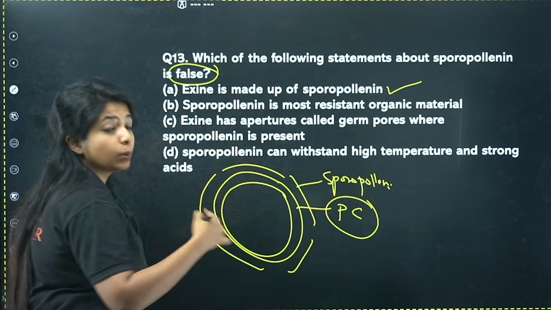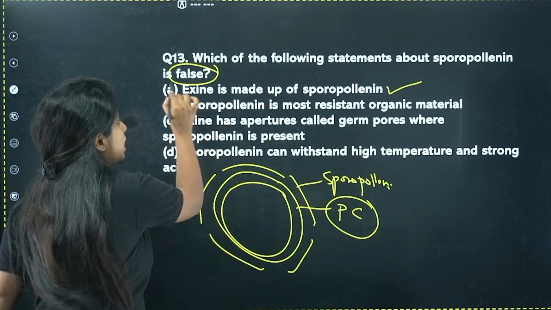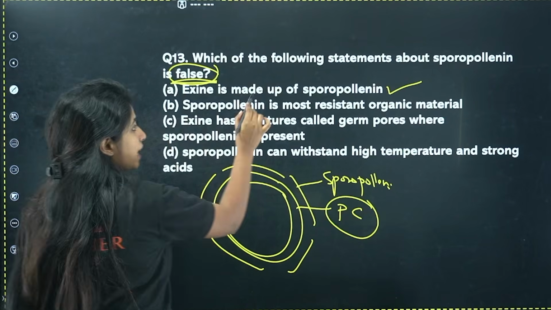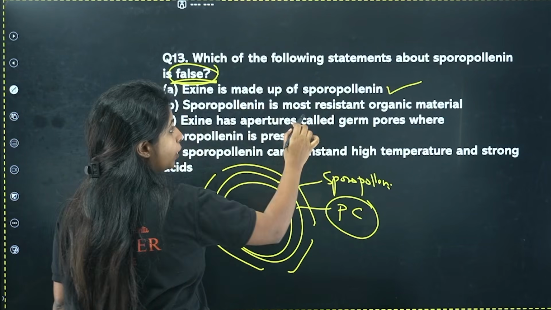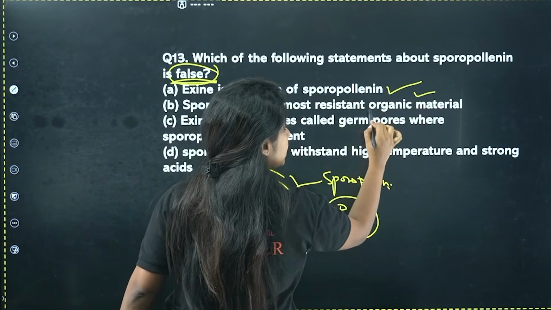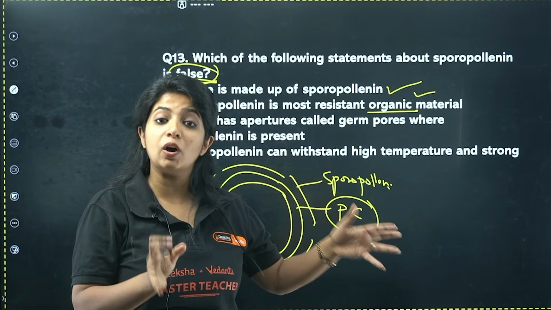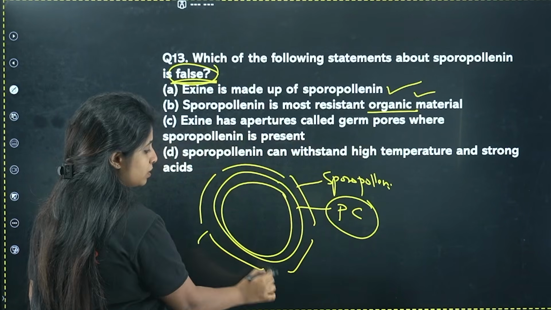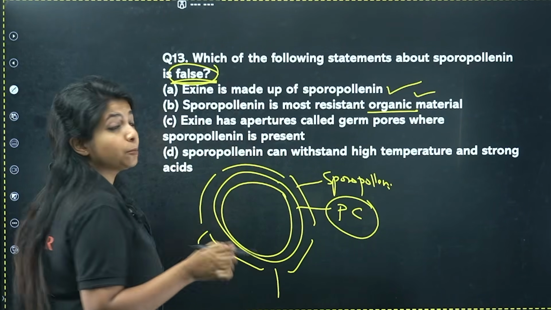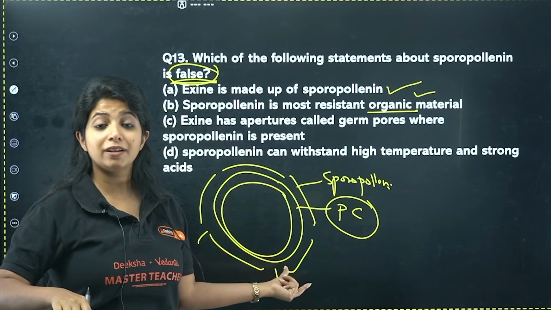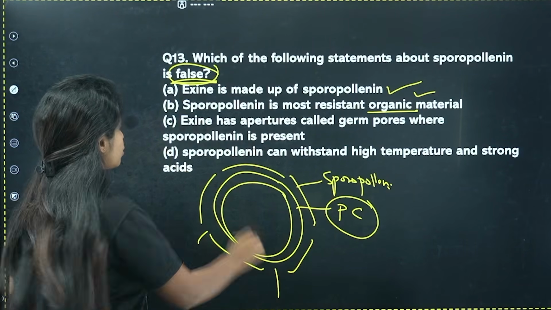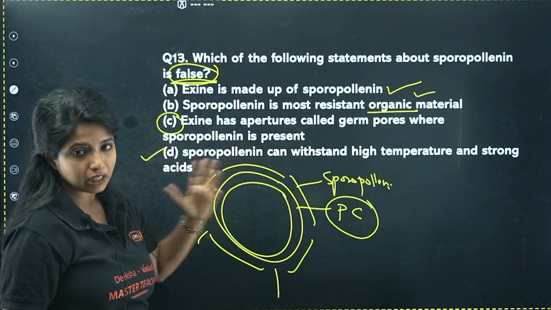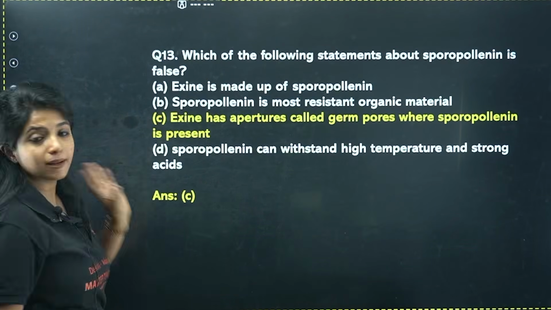False statement. So always when you have to find the false or the correct one, underline what you're looking for, because sometimes we try to find something else. So exine is made up of sporopollen. Obviously, yes. Sporopollen is the most resistant organic material. Yes, it is organic. Look out for these terms. Sometimes they can give you inorganic also. Okay, exine has apertures called germ pores. These places that you see are known as germ pores, where the sporopollen is not present, which is why you have pores there. So this is going to be a false statement. Sporopollen can withstand high temperature and strong acids, definitely, yes. So your only answer which is wrong is going to be C.